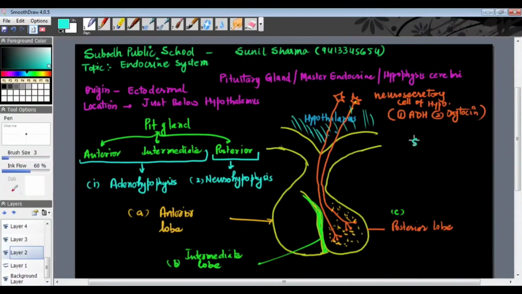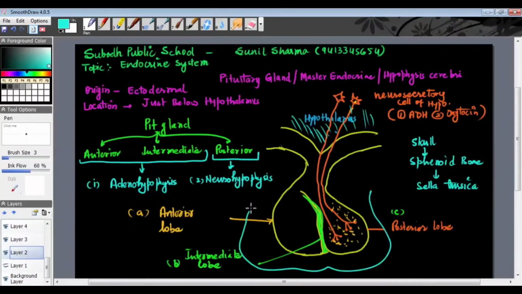In our skull, there is a bone named sphenoid, and this sphenoid bone forms a small cavity named sella turcica. Remember, this is the sella turcica, and this is the sphenoid bone.